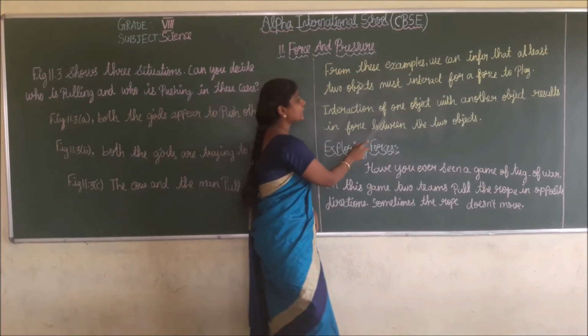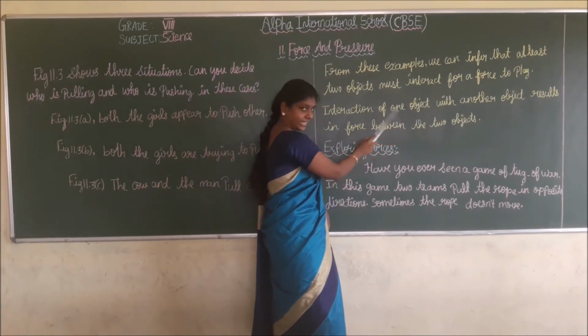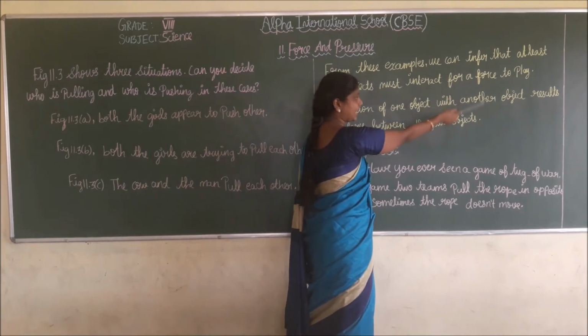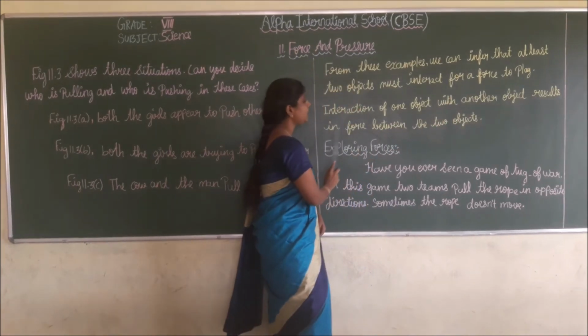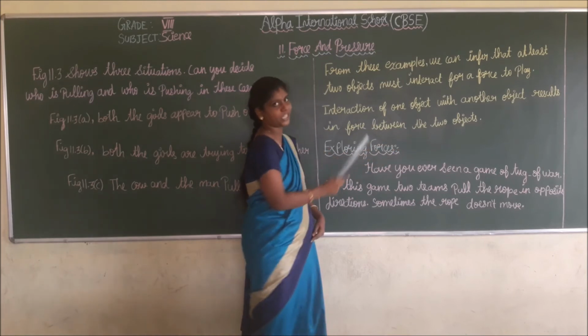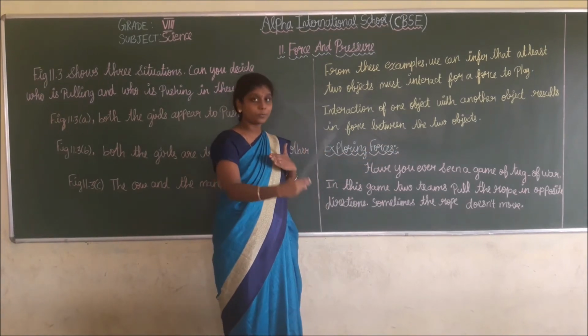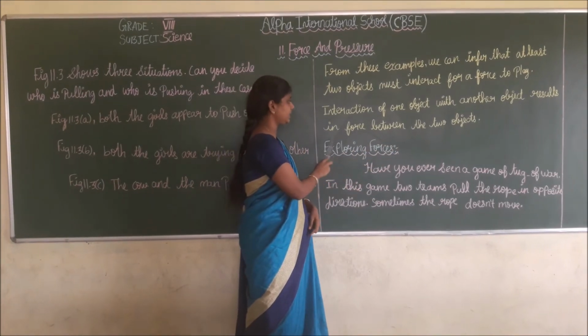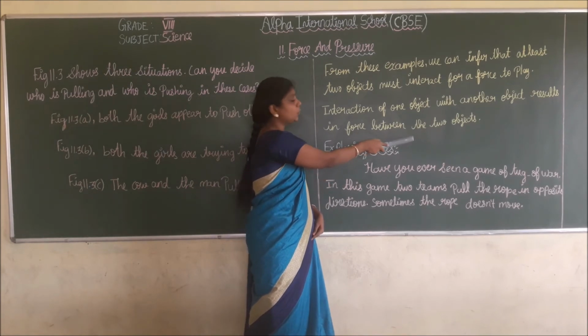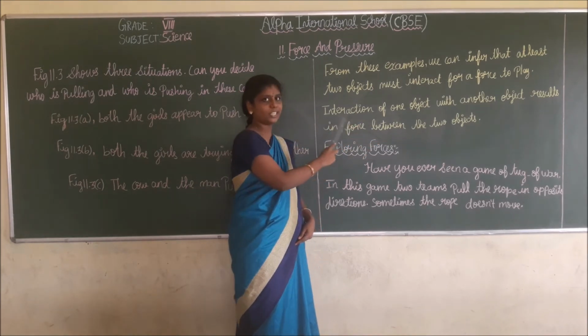Next, interaction of one object with another object results in force between the two objects. Do you understand, students?